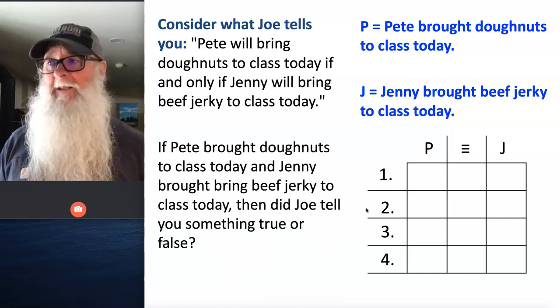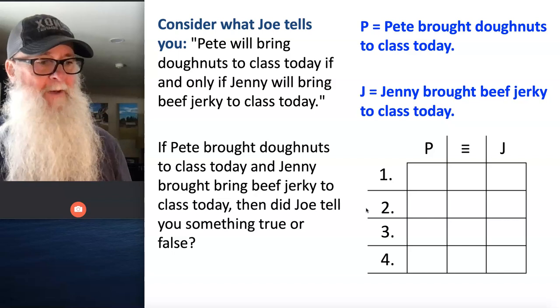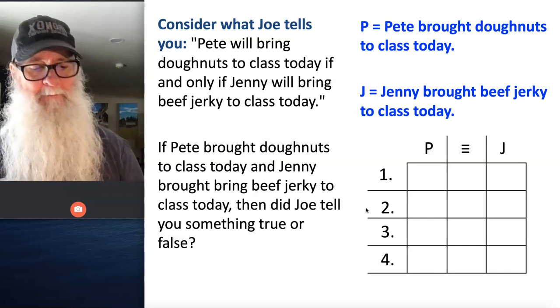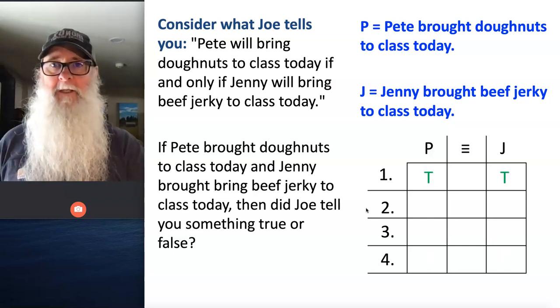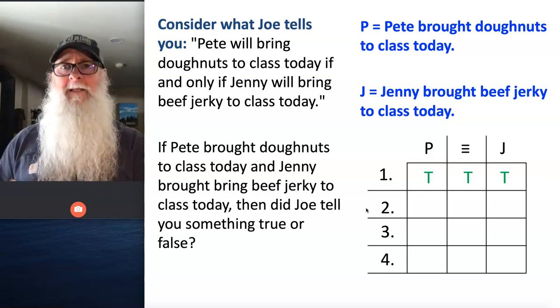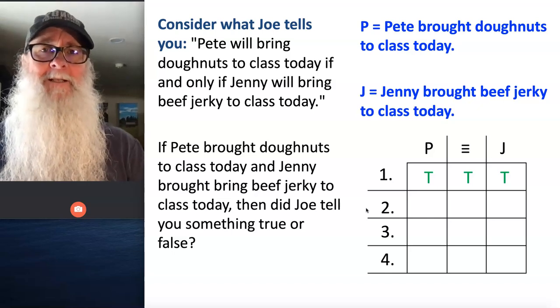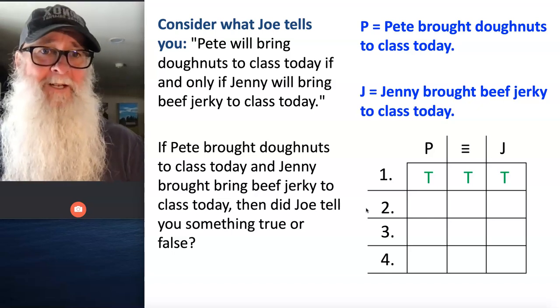So we look over to Pete, we look at Jenny, and here's what we find. Pete's got a mess of donuts with him, and Jenny's smiling because she brought some beef jerky. So both of our simple statements are true. Did Joe tell us the truth? I'm going to go with yeah, he did. He told us Pete will bring donuts to class today if and only if Jenny brings beef jerky to class today, and they both brought what he claimed they were going to bring.